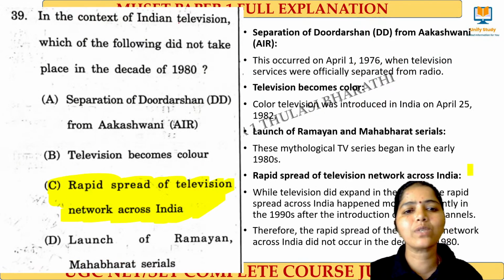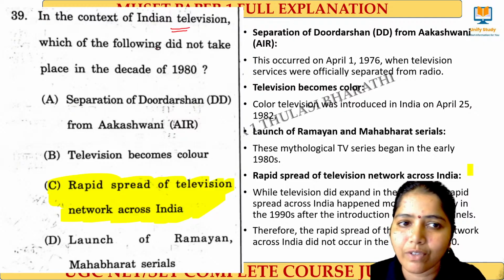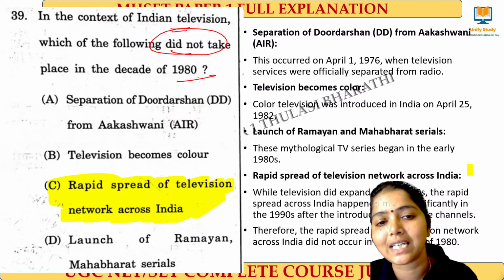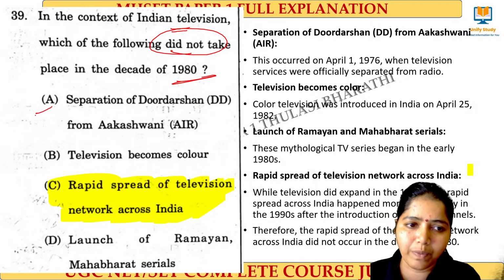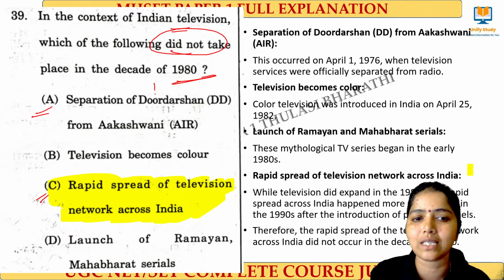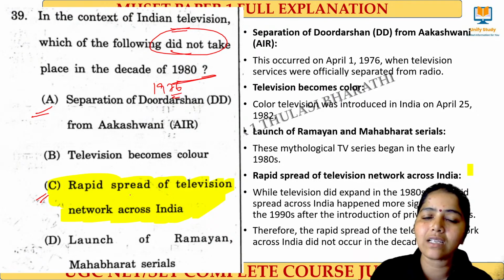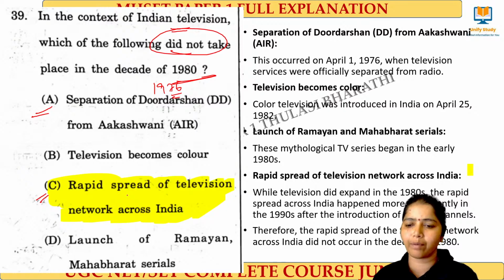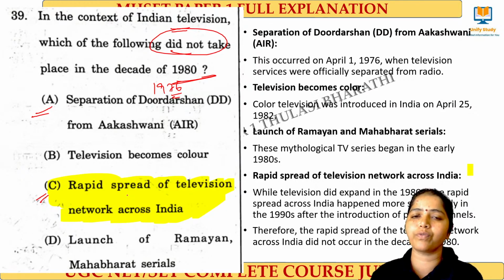Very good. Next question: in the context of Indian television, which of the following did not take place in the decade of 1980? See, in this question, there is doubt between A and C, but I'm not sure. Separation of Doordarshan and Akashvani took place in the year 1976. And the spread of television happened after the 1980s, in the 90s. We had rapid development of television then.